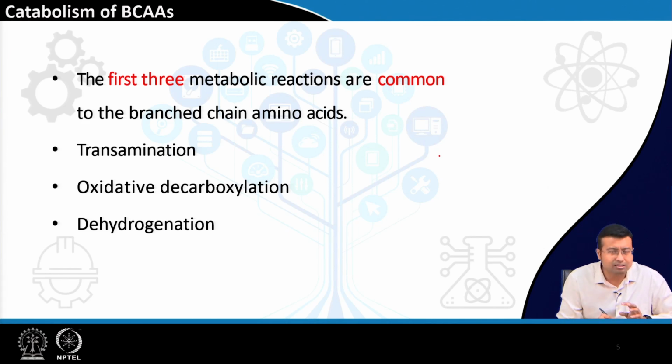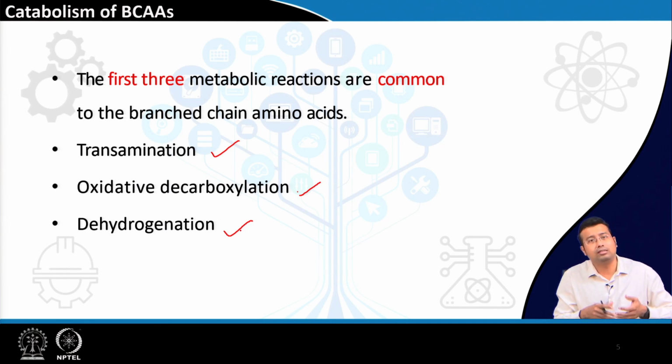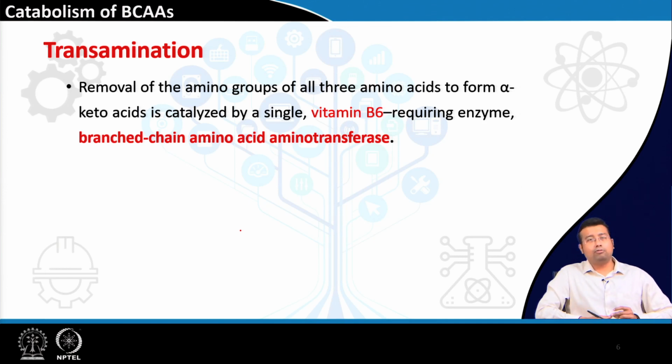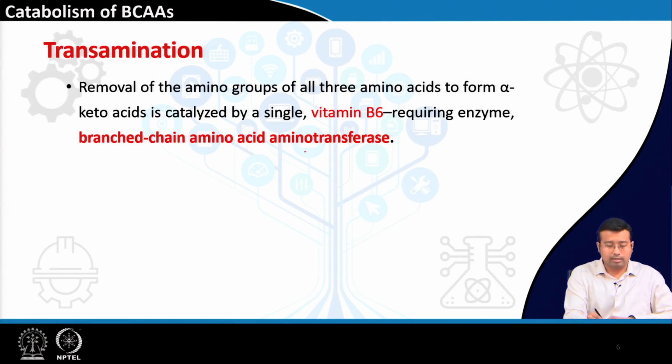The first step is transamination, the second step is oxidative decarboxylation and the third step is dehydrogenation. All three amino acids undergo these reactions to start with, then they will be diverted into their individual metabolic fate.